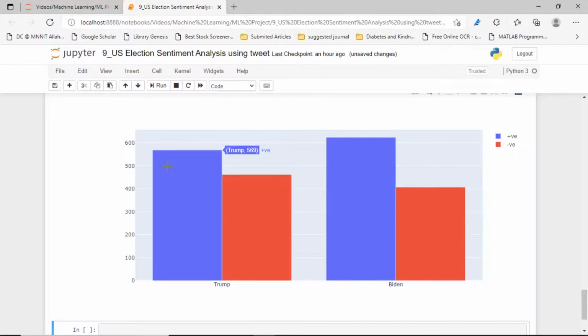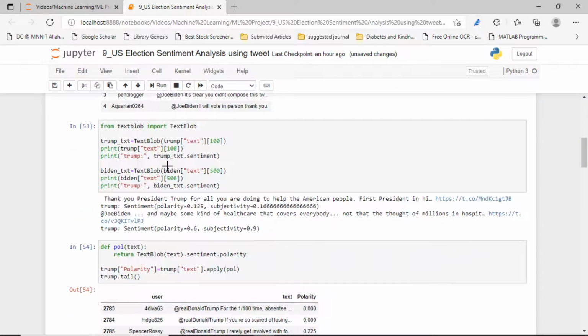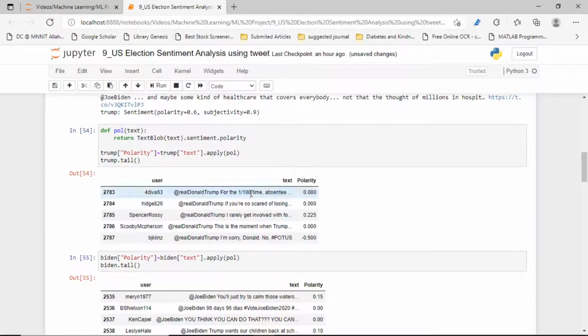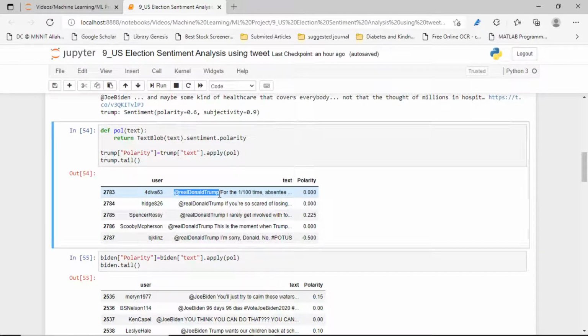Now let's plot the word cloud image. In that particular text data that we have seen, which words occurred the most times? To do that job we first have to clean it, because we have seen tweet names like at the rate real Donald Trump. So these tags we have to remove.